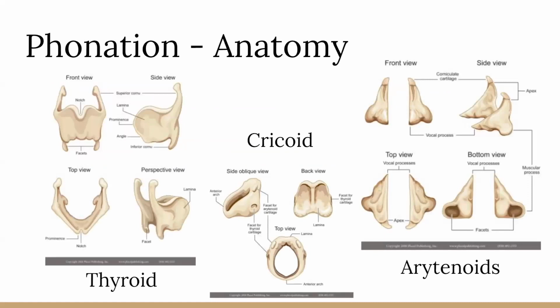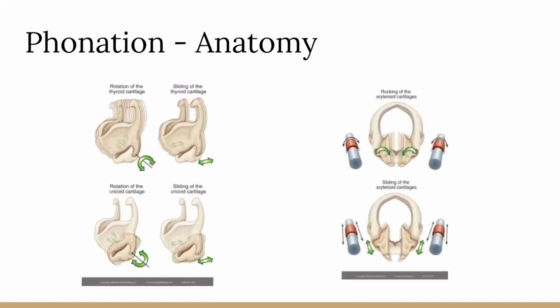All right, so now we're going to discuss phonation. Phonation is the process of producing sound carried out by the vibration of the vocal folds. These are the cartilages of the larynx, and they largely make up the structural framework for the phonatory system. The vocal folds will attach to certain sections of the cartilages, making them important to the physiology of phonation. These show the joint movements of the cartilages. They're important because they allow for sliding, rocking, and rotation of the cartilages that then affect the vocal folds, allowing for lengthening, tensing, and adduction.